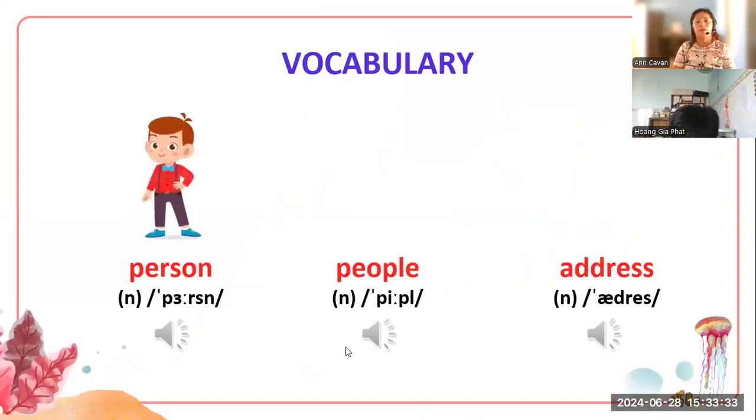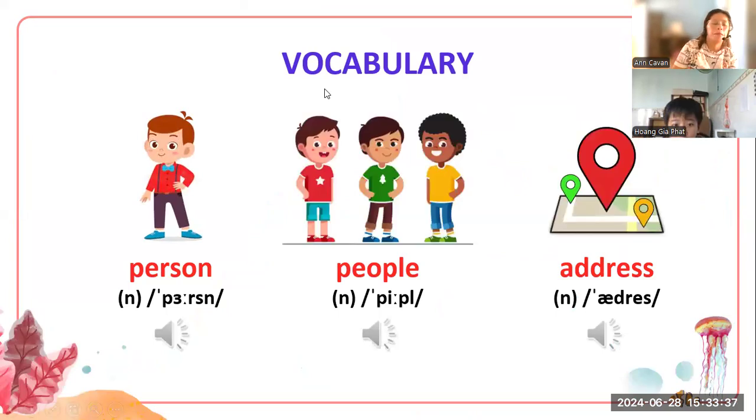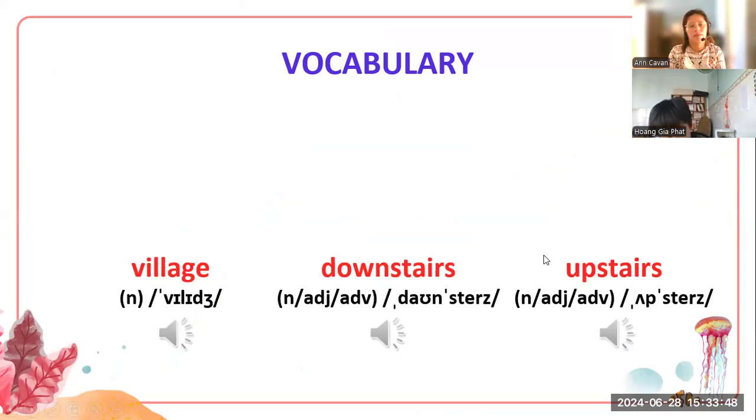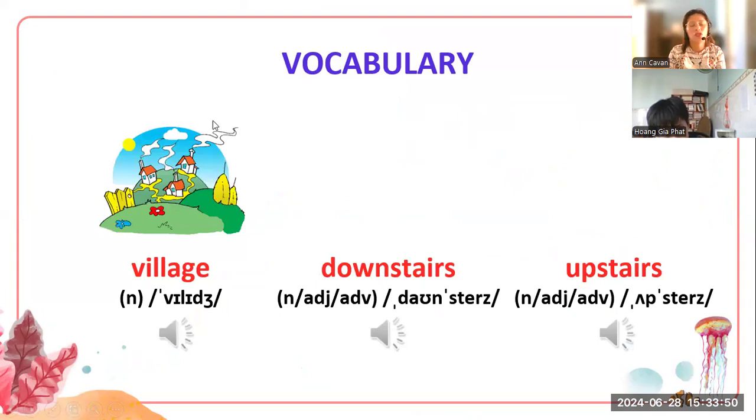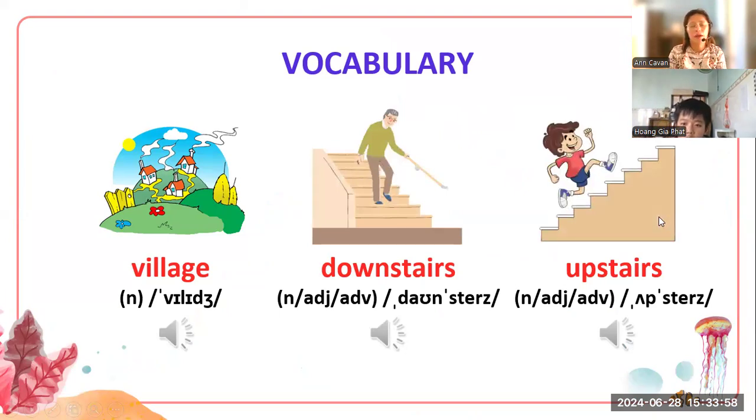Okay, so we have person, people, and the address. It means village. Okay, can you see the village? Downstairs, going down, and upstairs, going up.